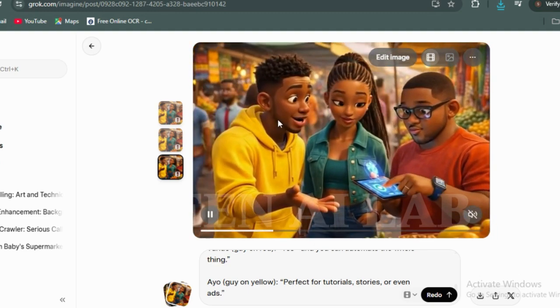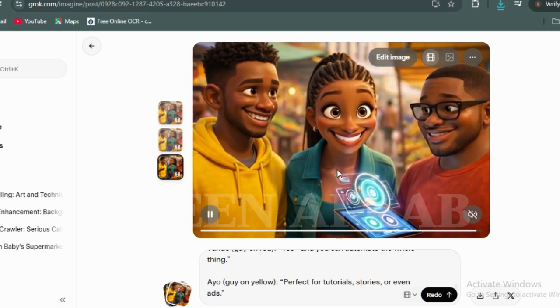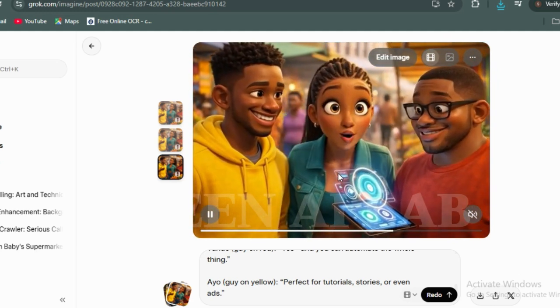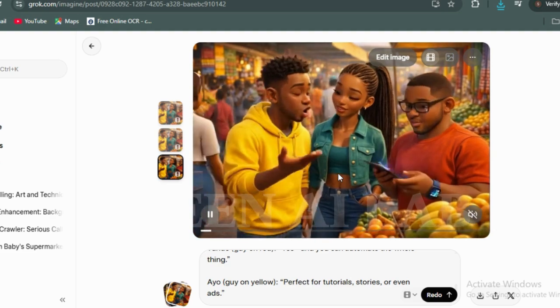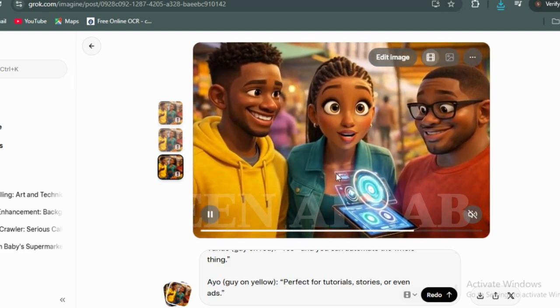Wow. So you can see that is ready too. After you have generated every one of them, the next thing to do is to move it to CapCut or any other video editing tool that you like to use. Then you join your content together.